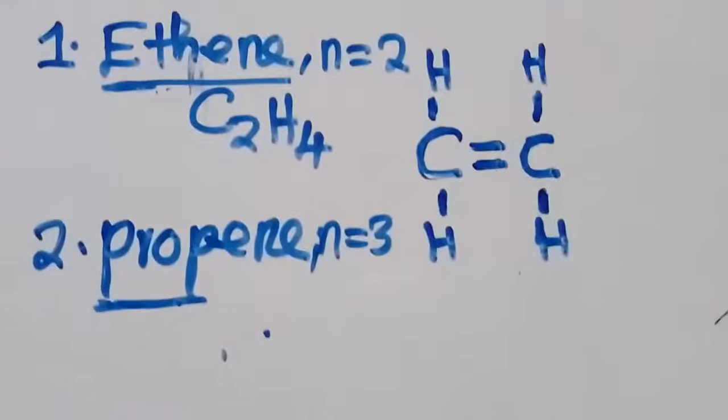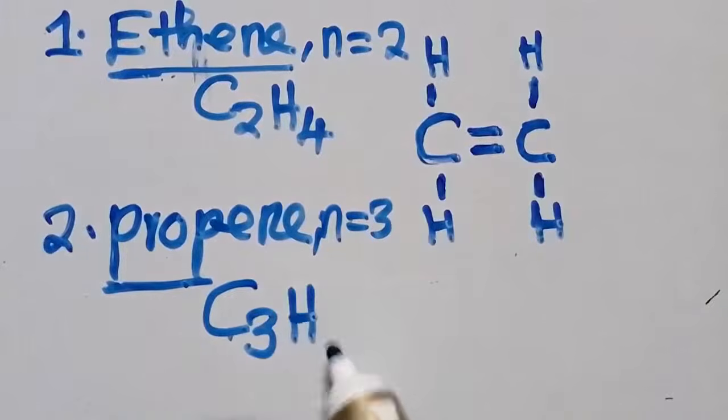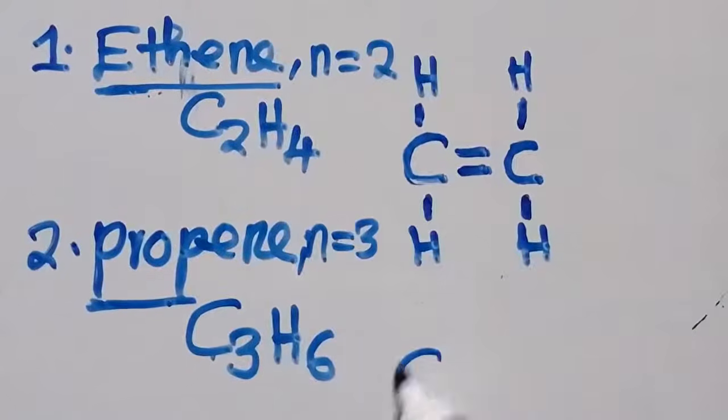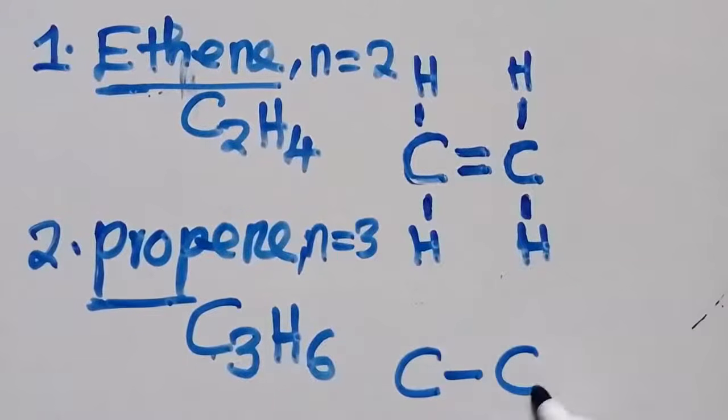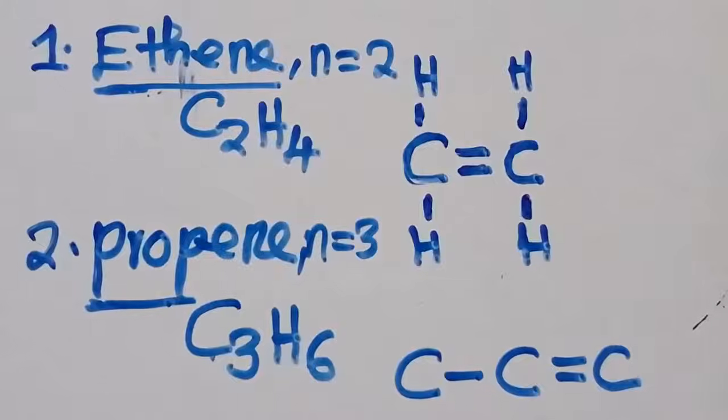So what are we going to have? We are going to have C3H. 2 times 3, 6. How many carbons? We are just going to have 3 carbons. So I'm going to say carbon here, carbon there. Then I put a double bond here. This is where I'm going to put the double bond. The double bond is here. So you cannot put two double bonds, you just put one double bond. So how many hydrogens? 6.